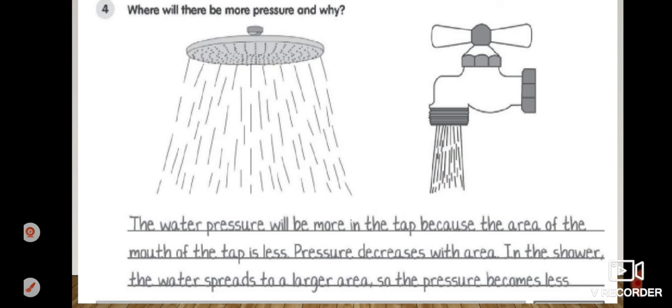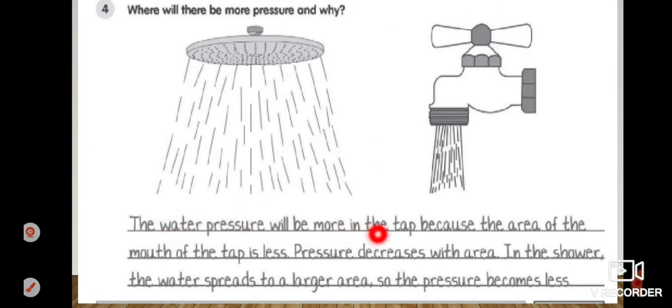So here question number 4 is where will there be more pressure and why? Look at this picture. This is having very tiny pores from where water will come out, right? And this is a broad opening from where water will come out. So what do you think? Where will the pressure be more if force is same for both?